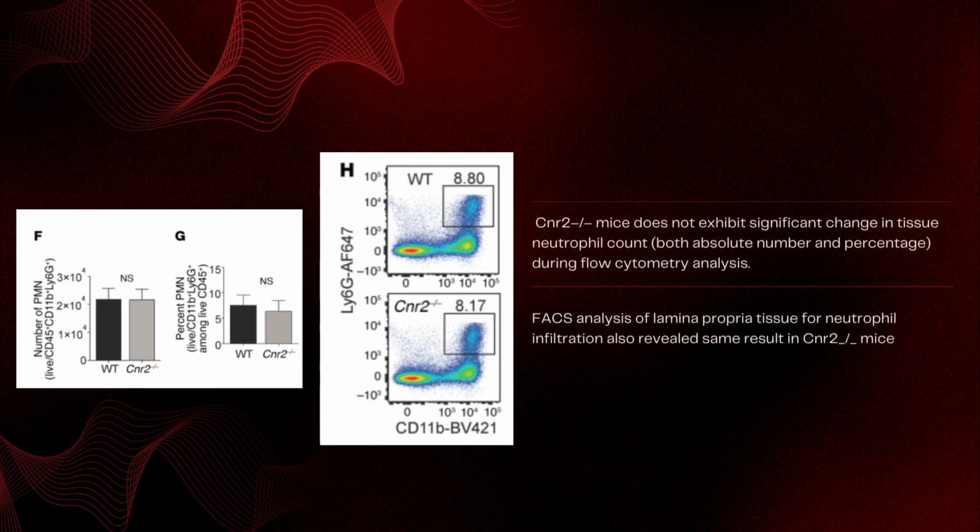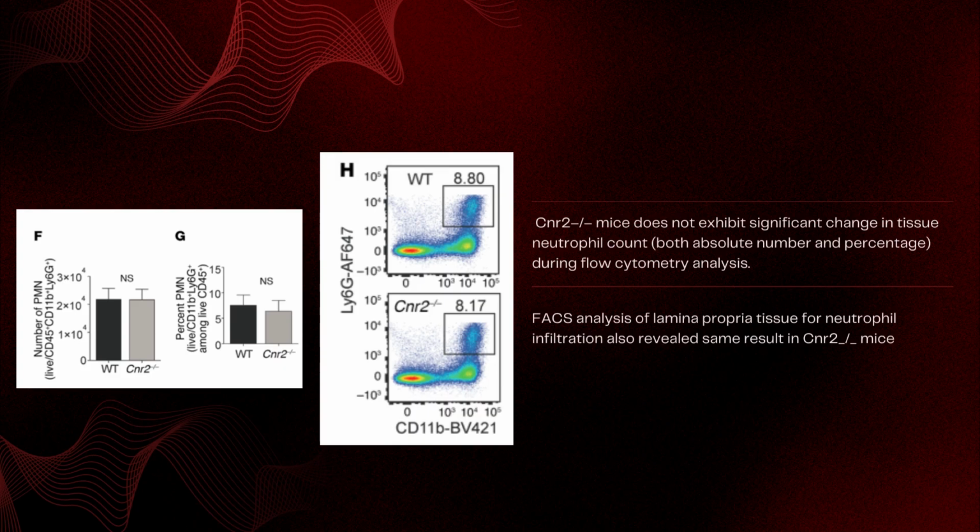And this was also extended to figures F, G, and H, from which we see that CNR2 negative mice do not exhibit a significant change in tissue neutrophil count, both in absolute number as shown in figure F and in percentage shown in figure G during the flow cytometry analysis. Similarly, the FACS analysis of the lamina propria for neutrophil infiltration also revealed no big significant change. So that is what is evident here.